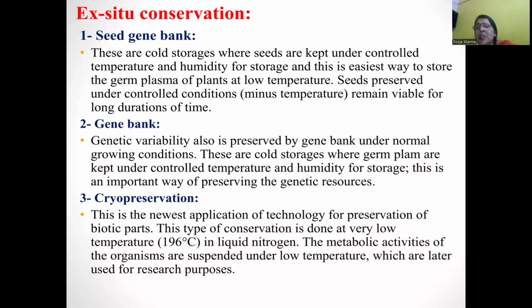Gene bank. Gene bank is also a cold storage where germ plasm of animals is stored under the control of temperature and humidity, preserving the genetic resources. Cryopreservation. It is the newest application of technology for preservation of the biotic parts. This type of conservation is done at a very low temperature, minus 196 degrees Celsius, in liquid nitrogen. The metabolic activities of organisms are suspended under the low temperature.